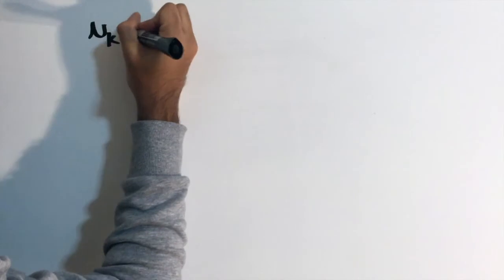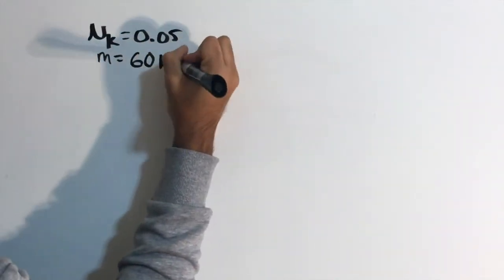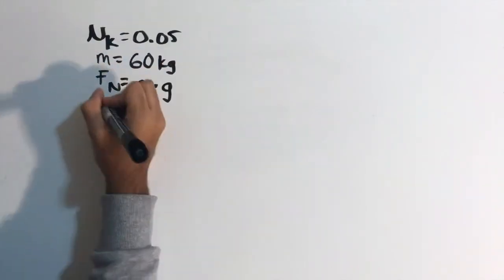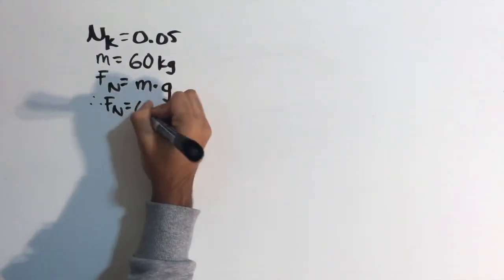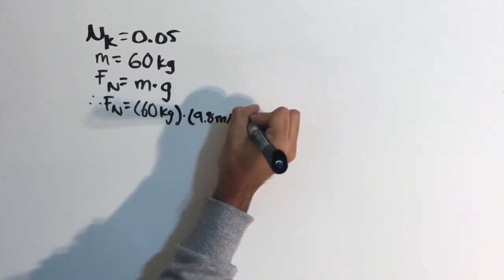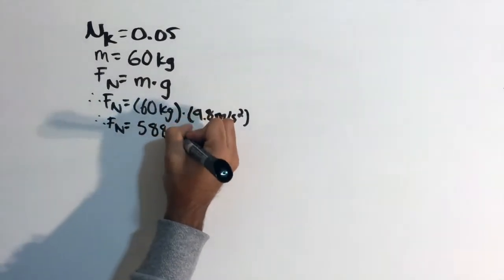The coefficient of kinetic friction is assumed to be 0.05. In addition, the mass of the rider is 60 kilograms. The force of the normal can be retrieved by multiplying the mass of the rider by the acceleration due to gravity. That is 60 kilograms multiplied by 9.8 meters per second squared. Therefore, the normal force acting on the rider is 588 newtons.